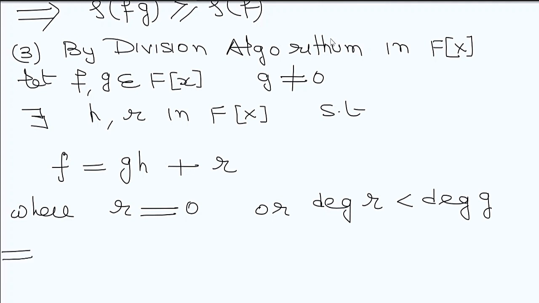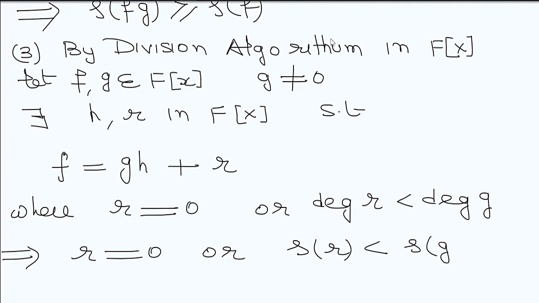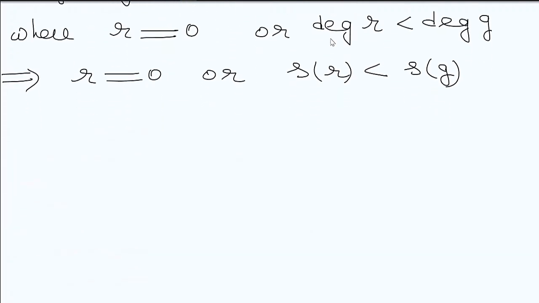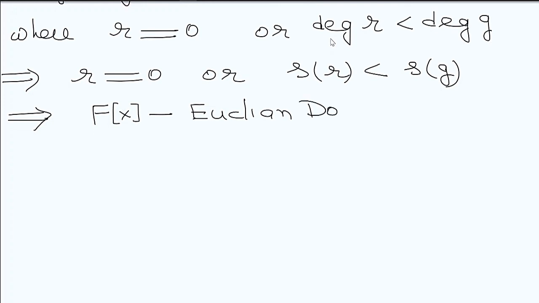So it means either r is 0 or delta of r is less than delta of g, right? So it satisfies the third property. If it satisfies the third property, then F[x] is a Euclidean domain. Clear? So this is my result.